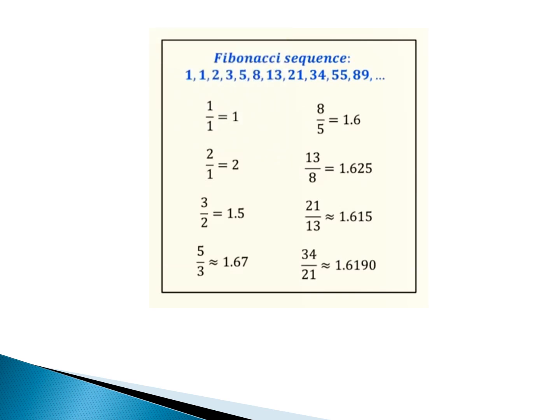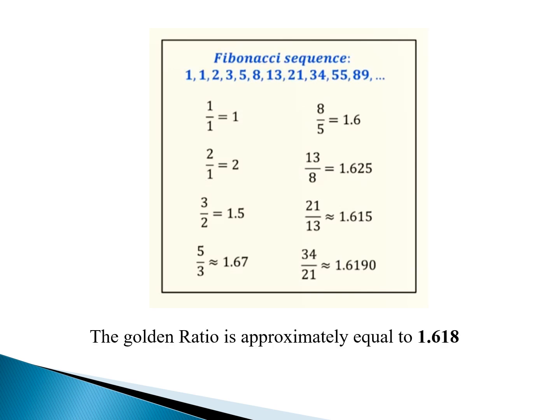Now we know the Fibonacci sequence. We just learnt it earlier. It is nothing but 1, 1, 2, 3, 5, 8, 13, 21, and it goes on and on. Now I divide: 1 by 1 is 1, 2 by 1 is 2, 3 by 2 is 1.5, 5 by 3 is approximately 1.67. Likewise, 8 by 5 is 1.6, 13 by 8 is 1.625, and 34 by 21 is approximately 1.619. So the golden ratio is approximately equal to 1.618.